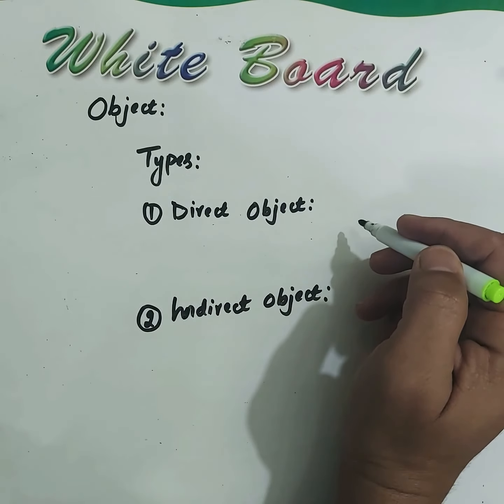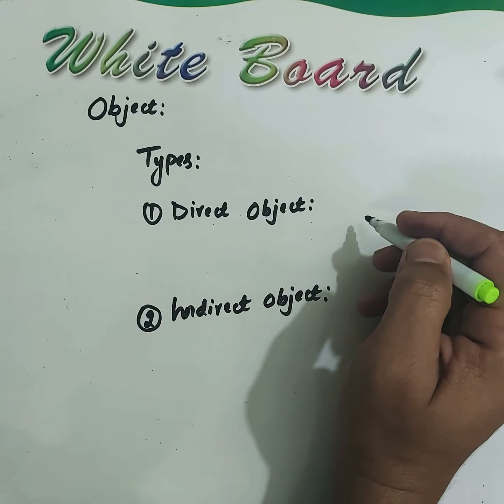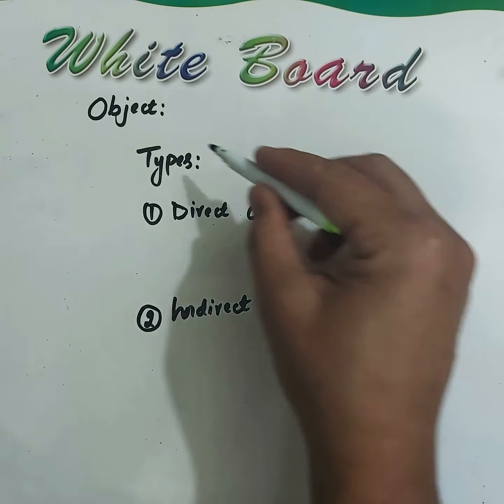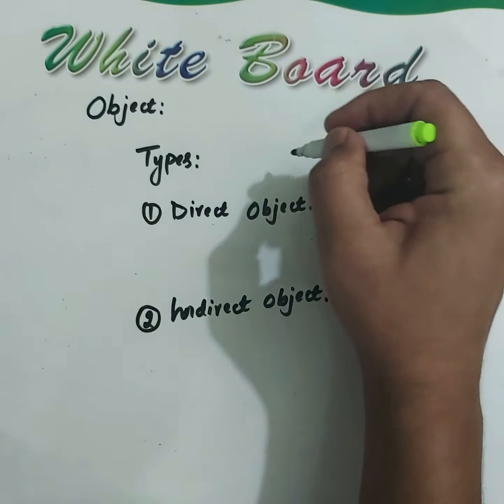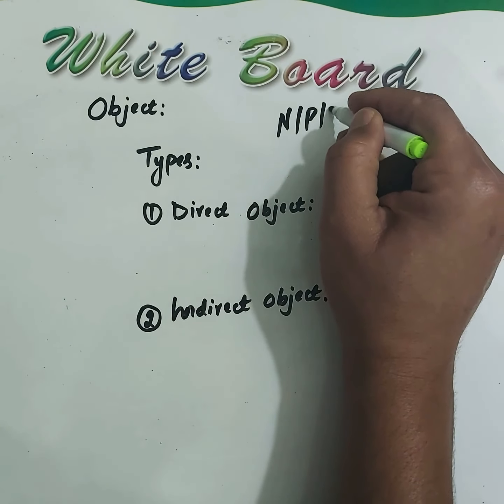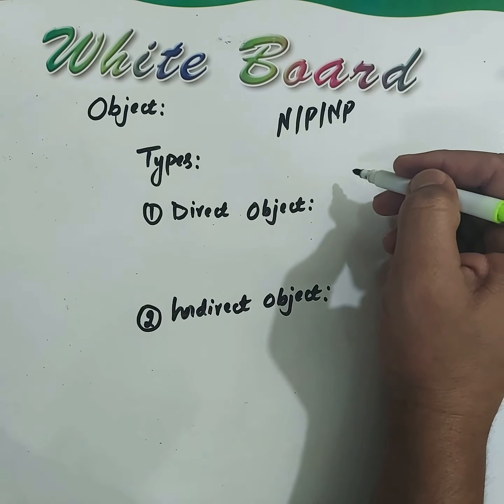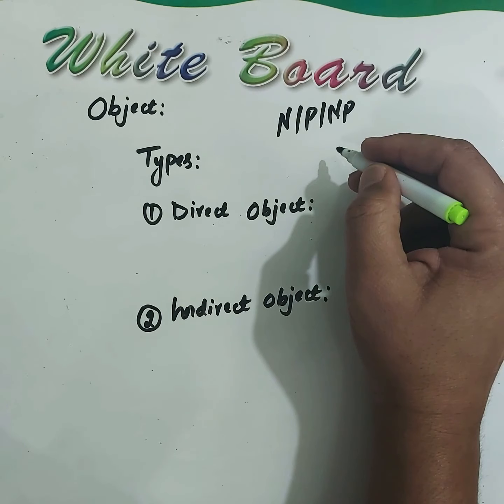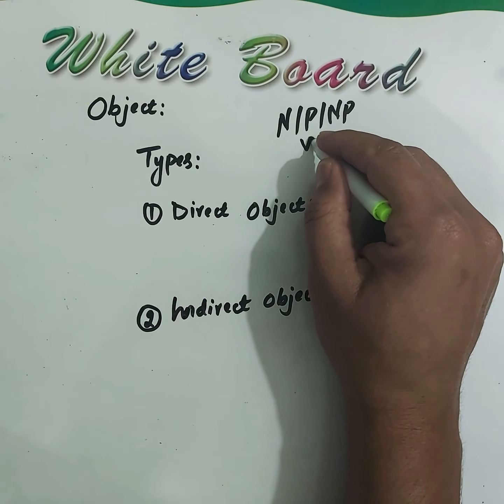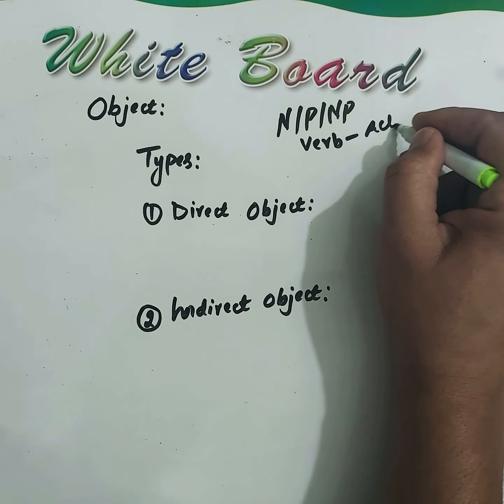Object is one of the important components of a simple sentence. Students, to begin with, an object is a noun, pronoun, or a noun phrase on which a verb performs an action.